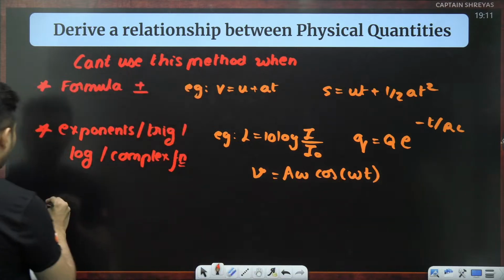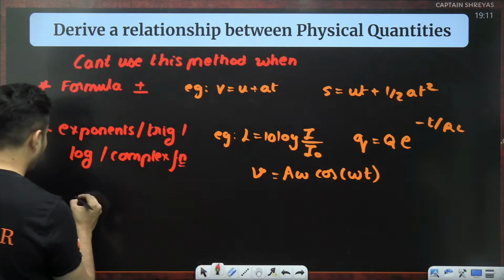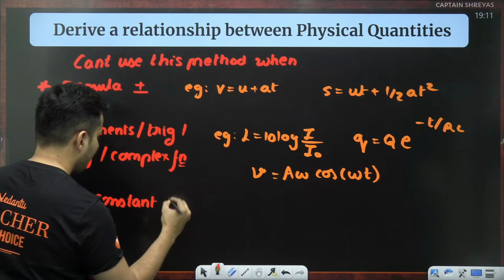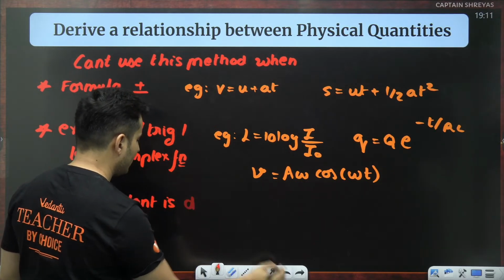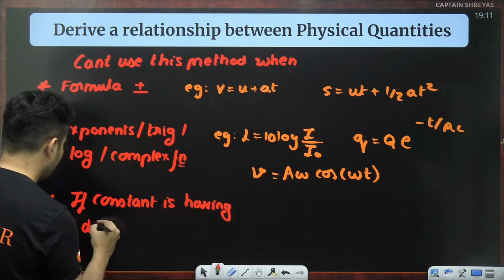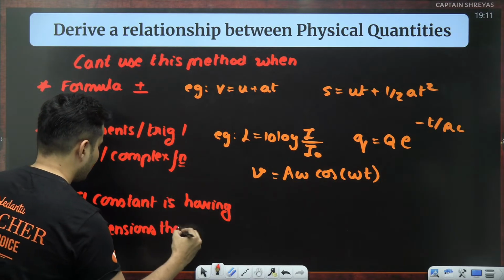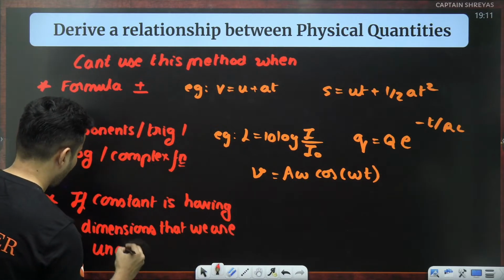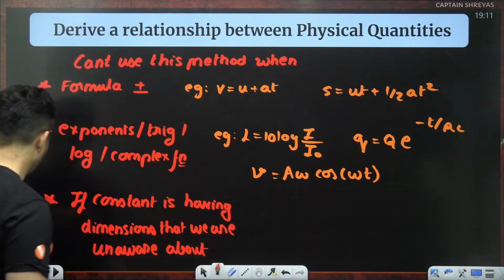Also, I cannot use it if the constant is having dimensions that we are unaware about. Very, very important.